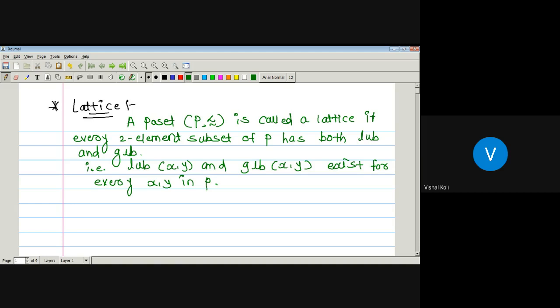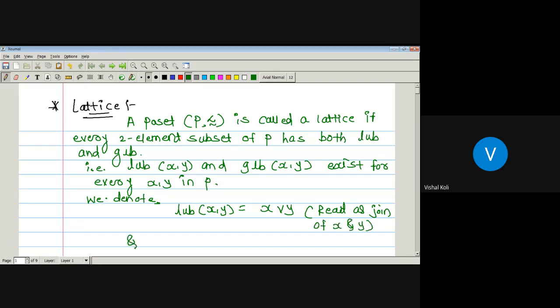Okay, so we denote LUB of x, y, that is the least upper bound of x and y, by this symbol between x and y, which can be read as the join of x and y.